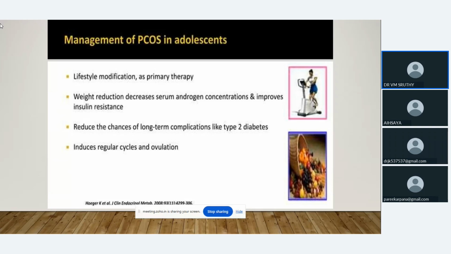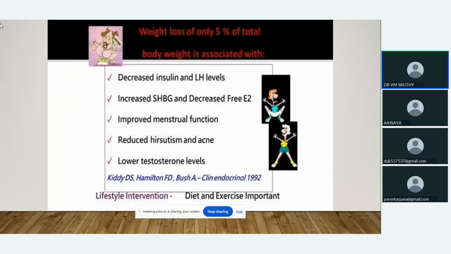So lifestyle modification is very important, and we have to include weight reduction programs. Then we have to manage type 2 diabetes and regulate our menstruation and ovulation. This should be the aim of a physician: reduce insulin and LH levels, increase SHBG, decrease free estrogens, improve menstrual function, reduce hirsutism and acne, and lower testosterone levels.